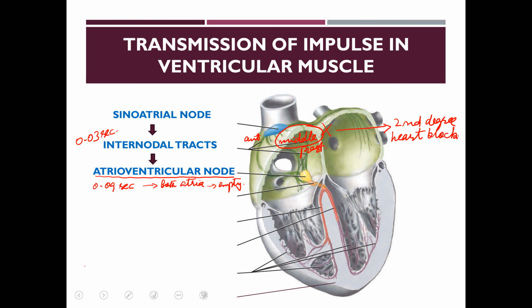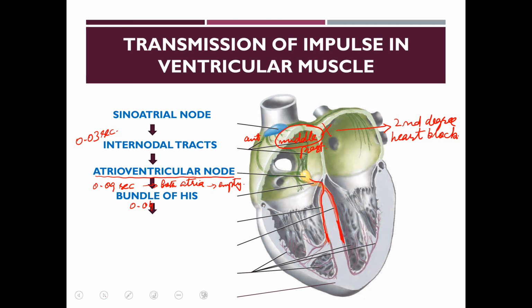Then from the AV node, impulse passes through bundle of His in another 0.04 seconds to reach the right and left bundle branches.